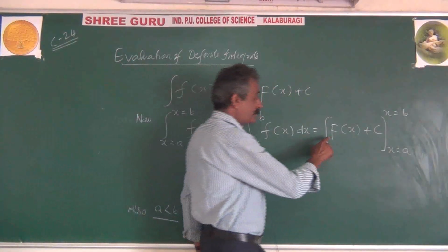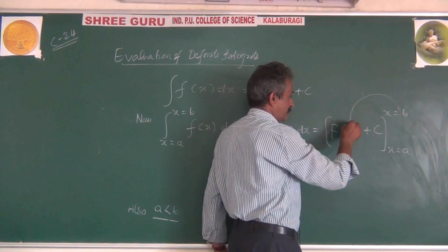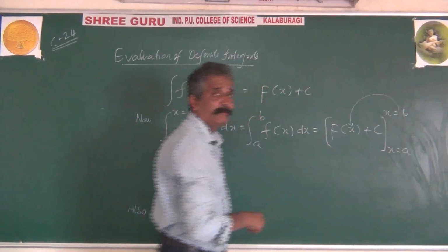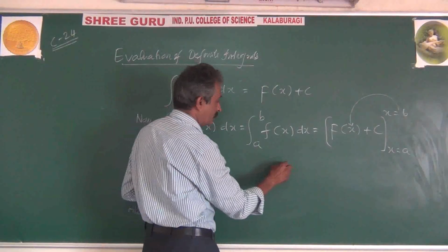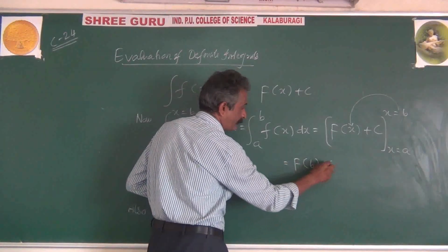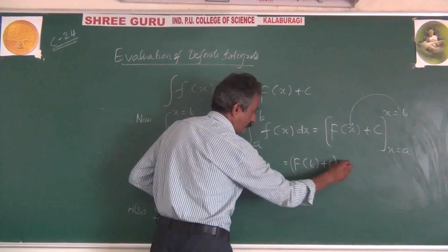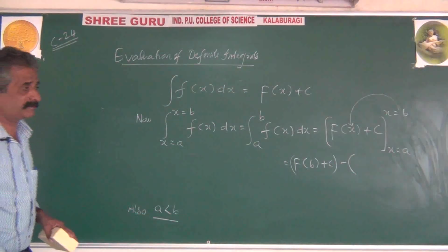First, in the result of integration, put the upper limit for x, meaning wherever x is there, put it as b. That is equal to F of b plus c. Then write a minus sign. This is the way of evaluation of definite integrals.